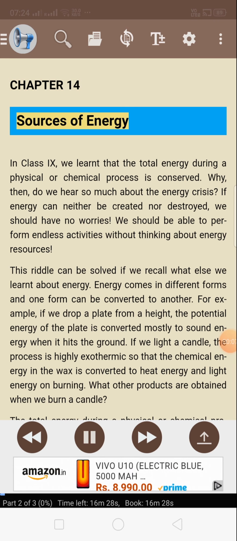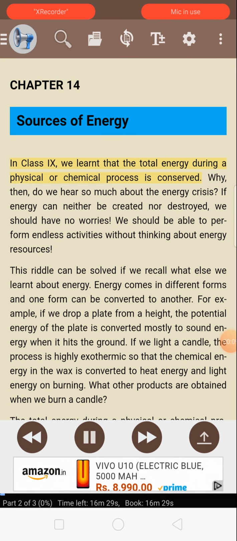14. Sources of energy. In Class 9, we learned that the total energy during a physical or chemical process is conserved. Why, then, do we hear so much about the energy crisis? If energy can neither be created nor destroyed, we should have no worries. We should be able to perform endless activities without thinking about energy resources. This riddle can be solved if we recall what else we learned about energy.